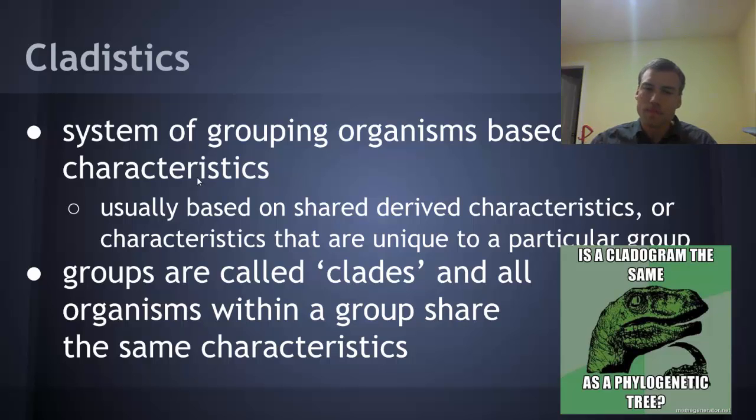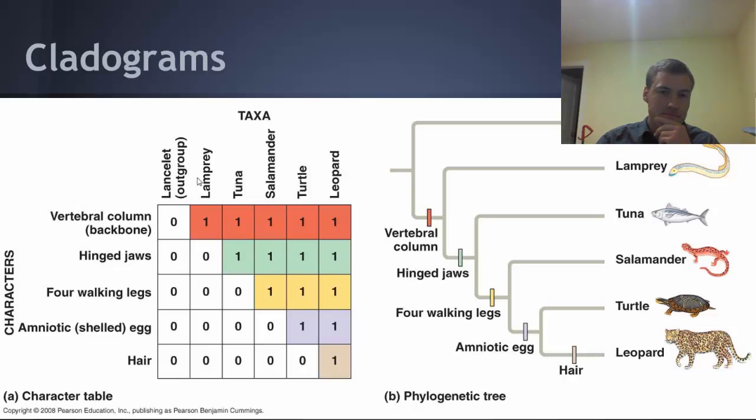Groups are called clades, and all the organisms within a clade share the same characteristics. Now, a cladogram is not necessarily the same thing as a phylogenetic tree, although it can be. A cladogram is more based off of derived characteristics, whereas a phylogenetic tree is more based off of evolutionary relationships. Generally, those things are equivalent, however, not always.